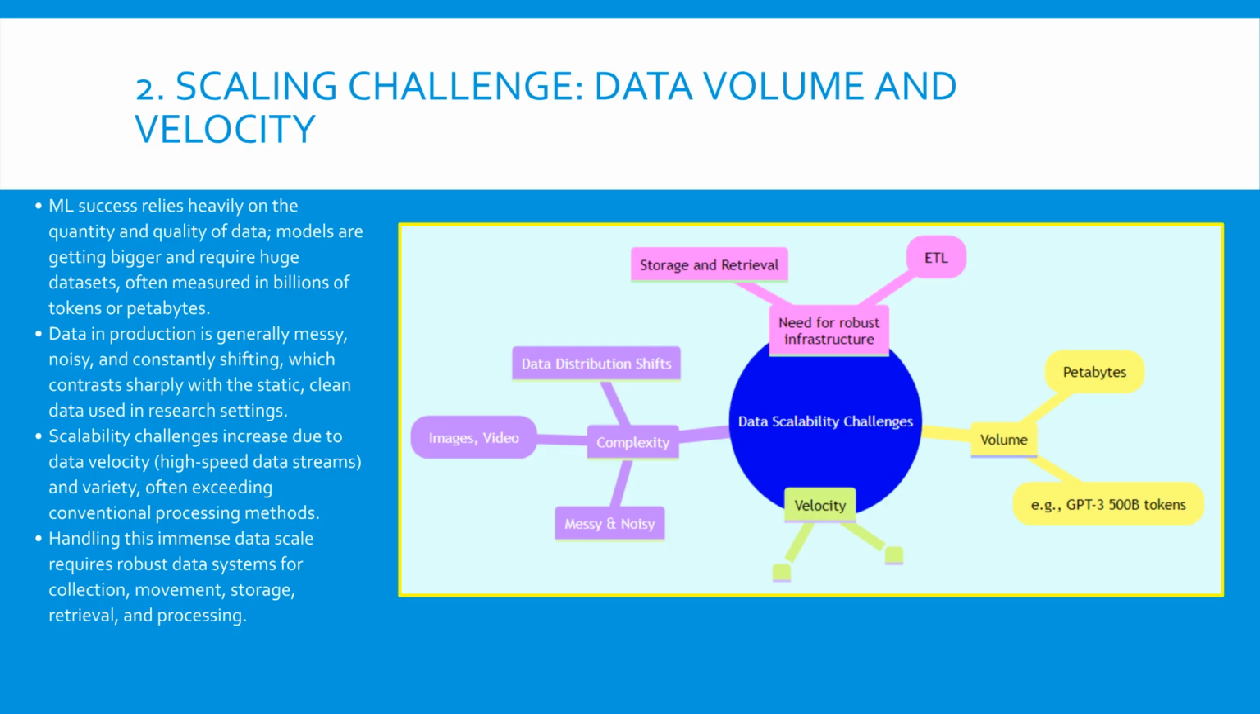This diagram highlights that data scalability is driven by three factors: volume, velocity, and complexity. The volume of data is enormous, with many models relying on petabytes of information. As seen in the growth of language models, datasets are now in the hundreds of billions of tokens, making scale mandatory. Velocity refers to data arriving quickly, often needing real-time handling. Complexity includes the fact that real-world data is messy, noisy, and unstructured, unlike controlled research data. Crucially, the underlying statistical properties of this data, known as data distribution shifts, change constantly, which can cause model failure. To overcome these hurdles, robust infrastructure is required for efficient storage, retrieval, and processing, forming the base of a successful ML system.